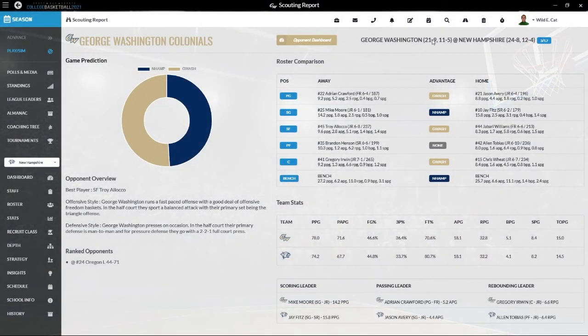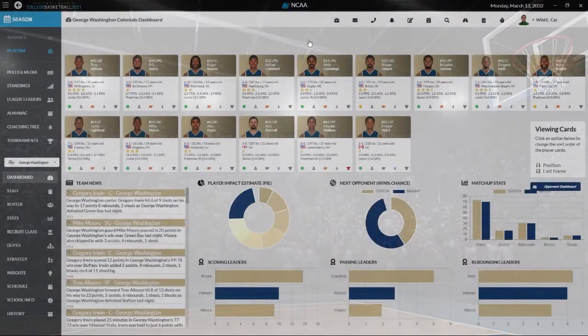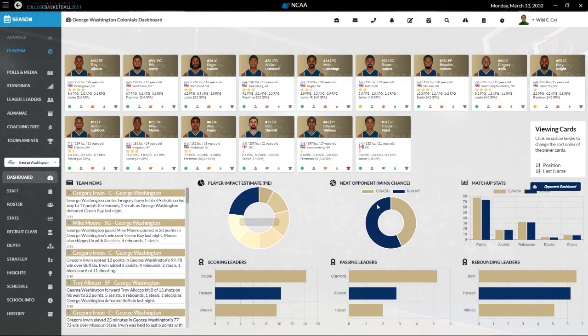George Washington doesn't say. Does it say what conference they were in? Doesn't, but they are a higher scoring team than us. 51-49. George Washington projected to win. Let's do this. Yeah, it doesn't say.